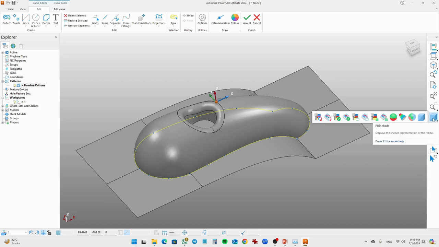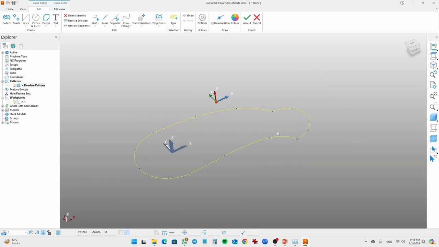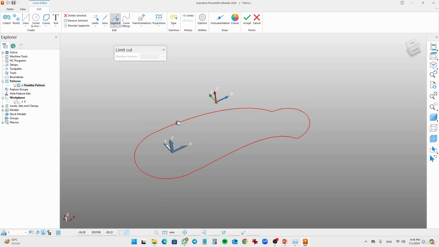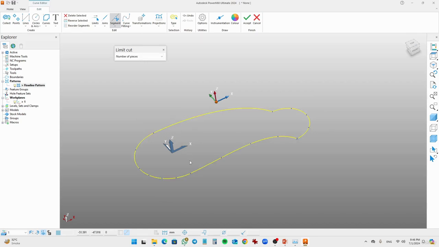I'm going to hide the model. Just click on the segment. Select the curve, and select the point where you want to convert. So for example, I'm going to create a separation here. We have right now 2 curves, this one and this one.